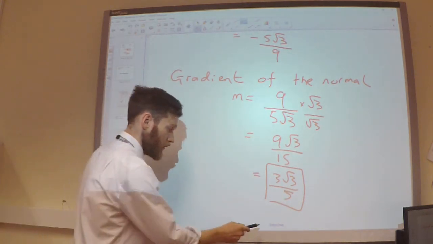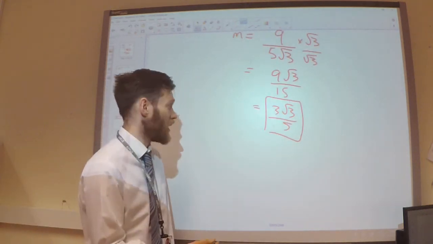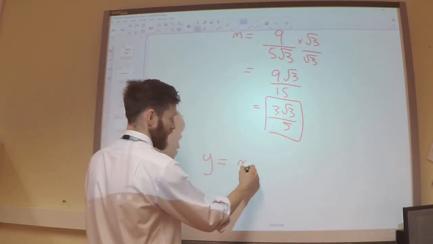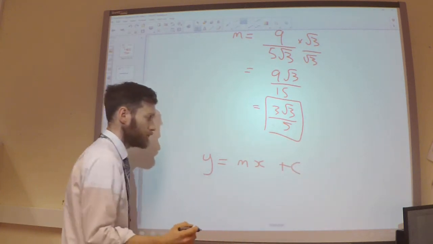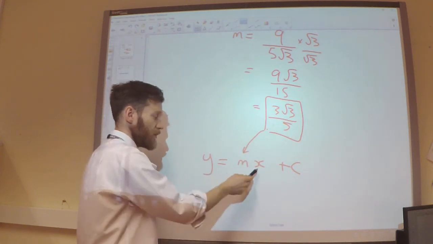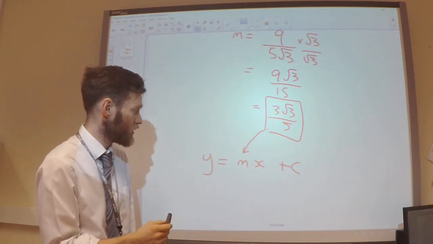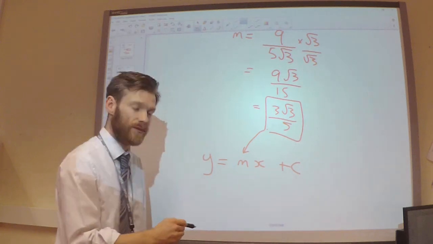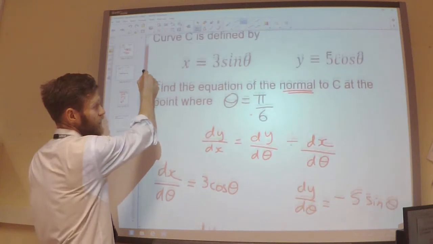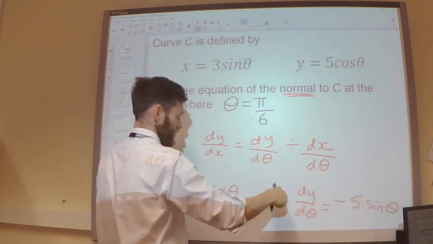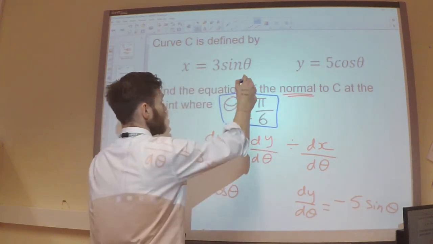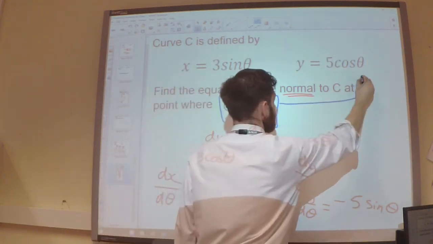Right, I can now work out the equation of my straight line. So I'm going to do y equals mx plus c. I've got my gradient here, but I need to know my x and y coordinates in order for me to work out my intercept. So to get my x and y coordinates, I need to substitute pi over 6 into here and into here.